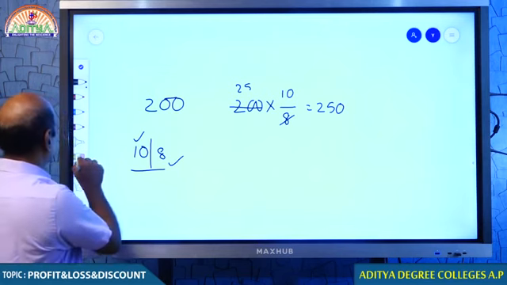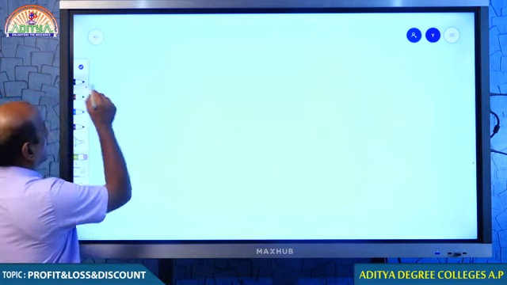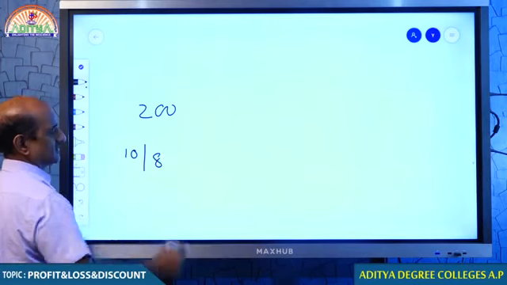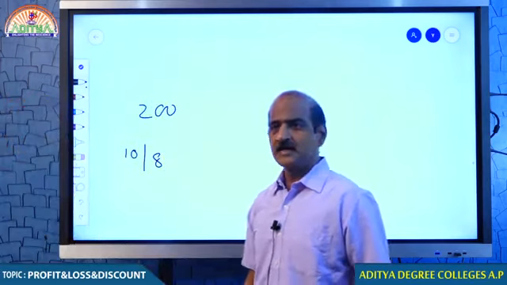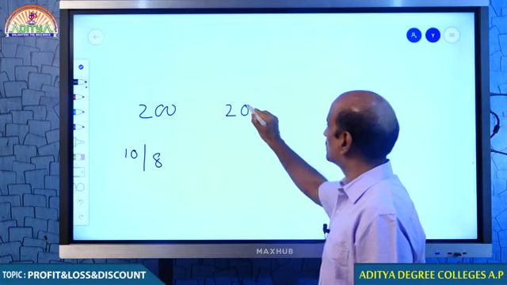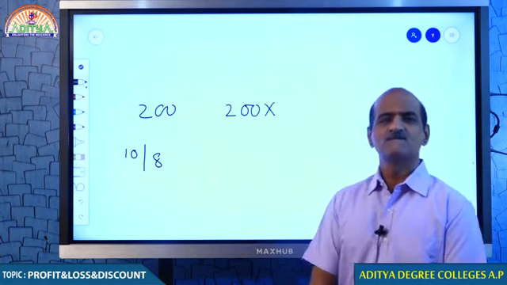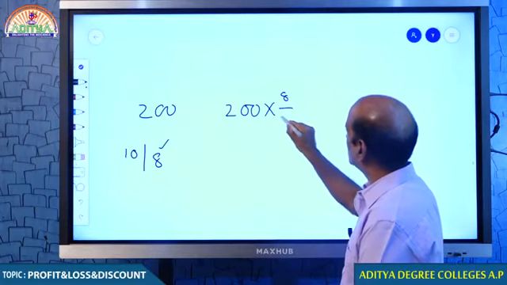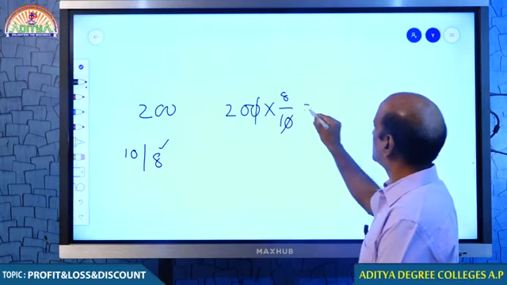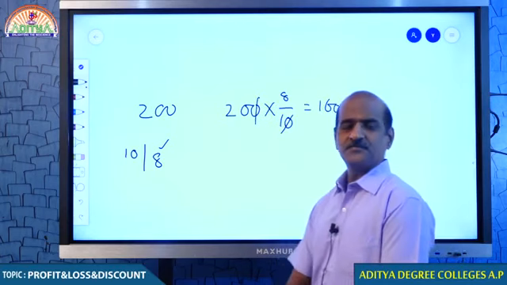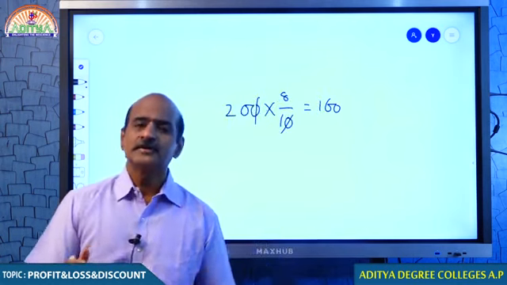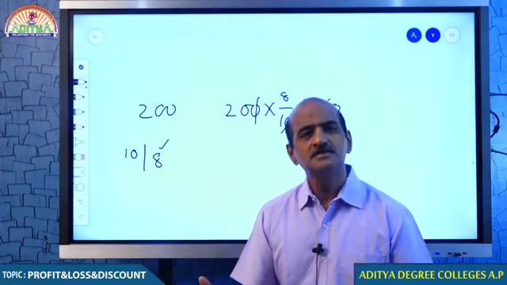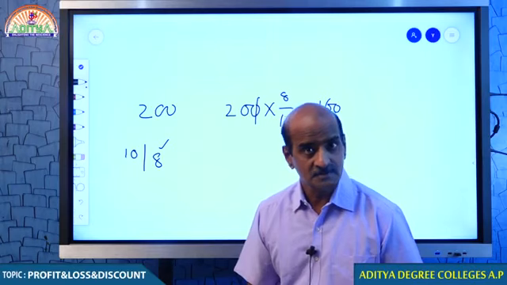Right, students. Now, one more point. I have 200 and I have two numbers with me, one is 10, another one is 8. If I have to decrease 200, what should I do? If I have to decrease 200, what should I do? Come on students, less by more. Less by more, therefore your answer is 160. If you want to increase, more by less. If you want to decrease, less by more. I hope you understand, my dear students.